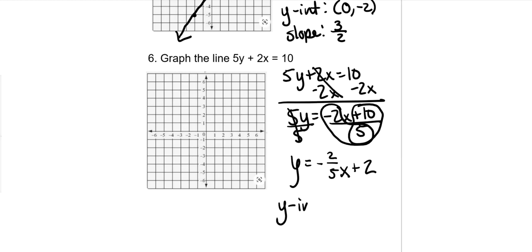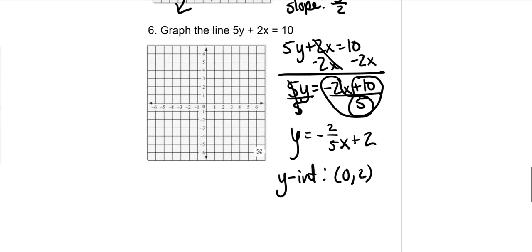So our y-intercept is at 0, 2, and our slope is negative 2/5. Negative 2/5 means that we go up 2 but left 5. So up 2, left 5, and then the opposite direction. Like that.